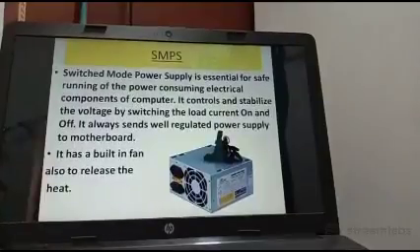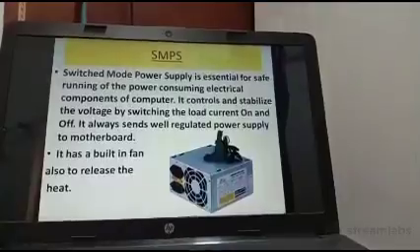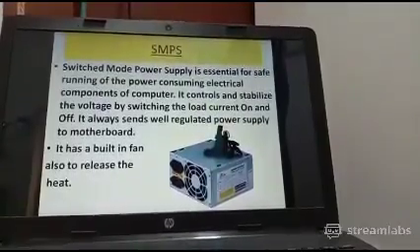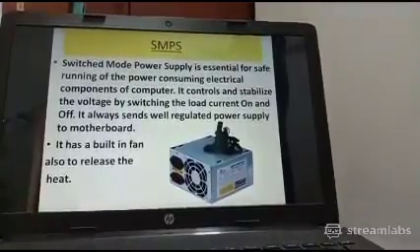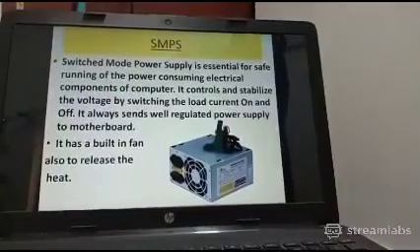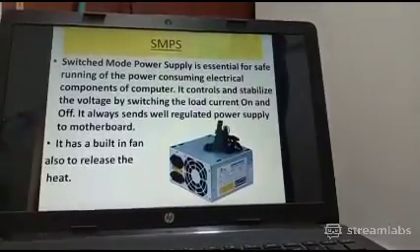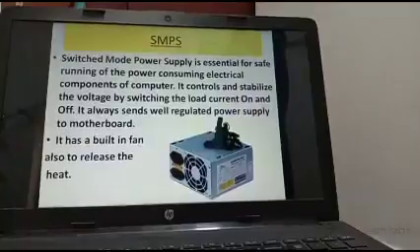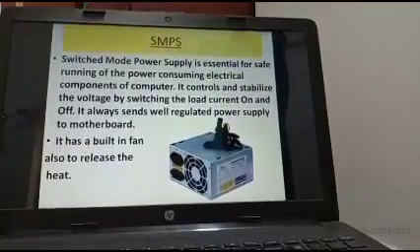To stabilize the electricity. Sometimes there is fluctuation in electricity, the voltage becomes very low, sometimes it is high. So to control that fluctuation of the power supply for your computer, we place an SMPS inside the CPU cabinet. It controls and stabilizes the voltage by switching the load current on and off. It always sends well regulated power supply to the motherboard.